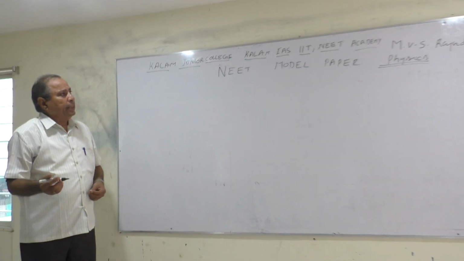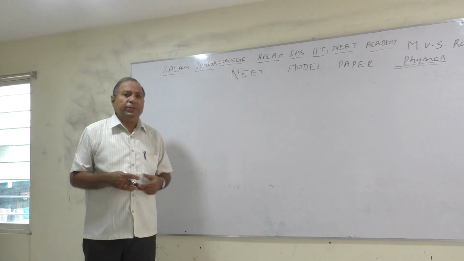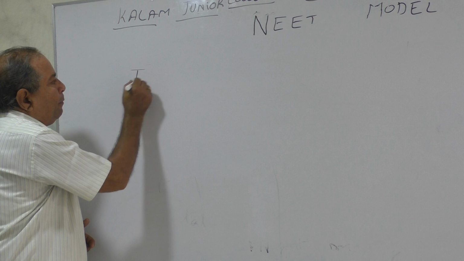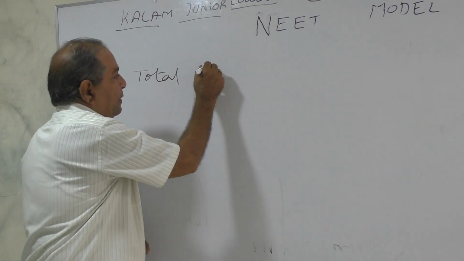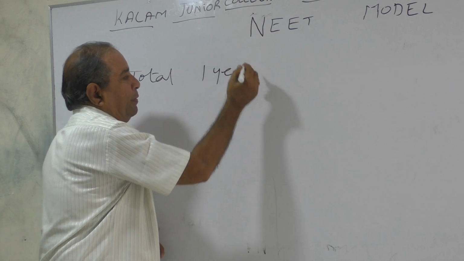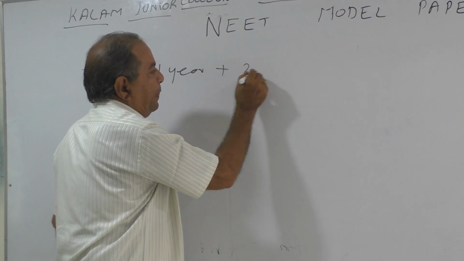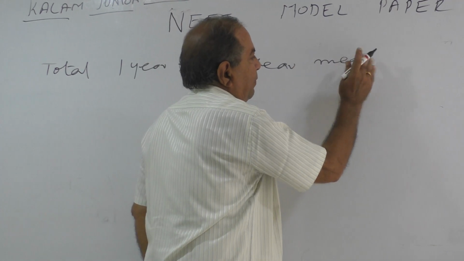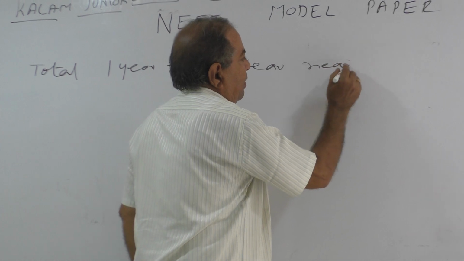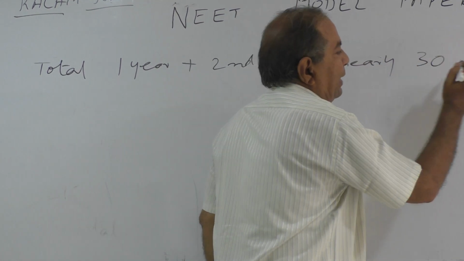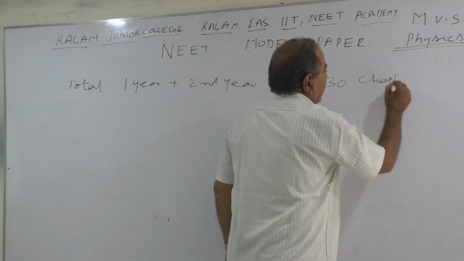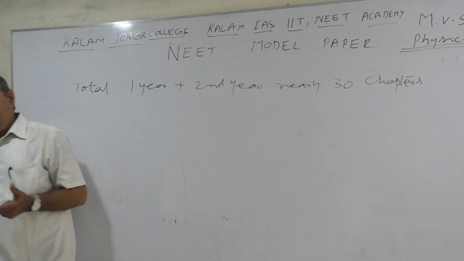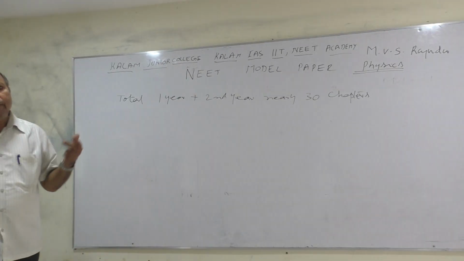So coming to physics, now you have already studied first year and you have already studied second year. So there will be total first year plus second year, nearly 30 lessons, 30 chapters. Some chapters have more weightage, some chapters will have less weightage.